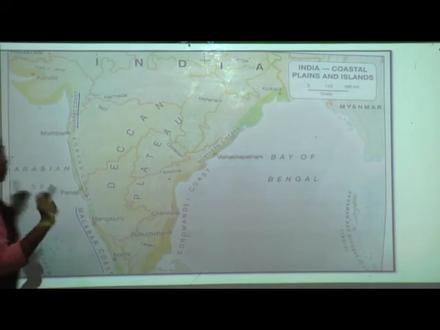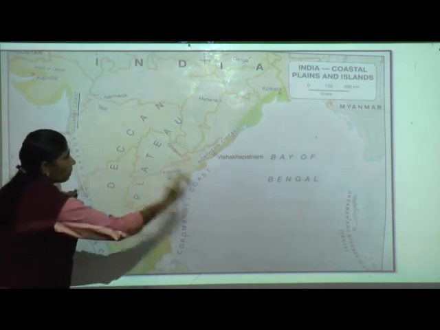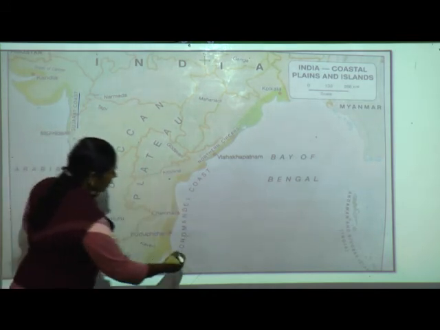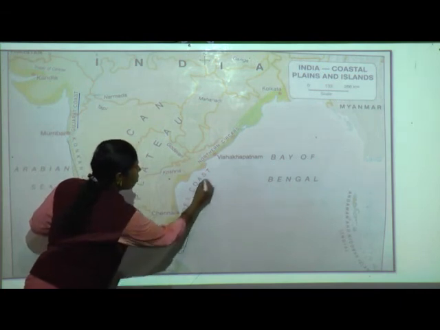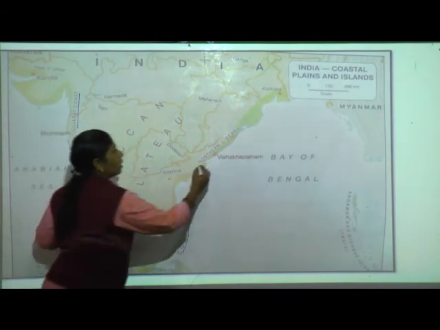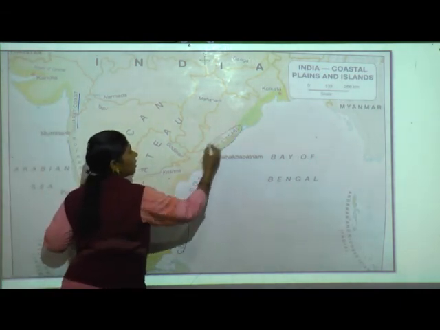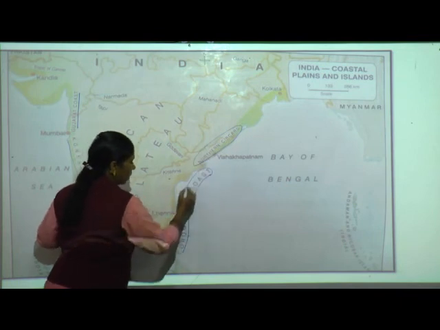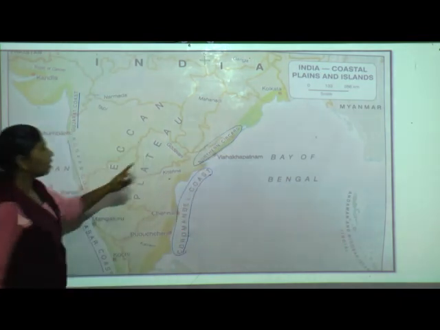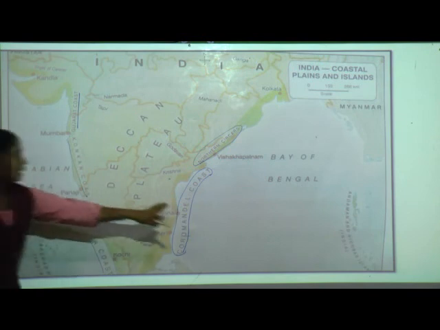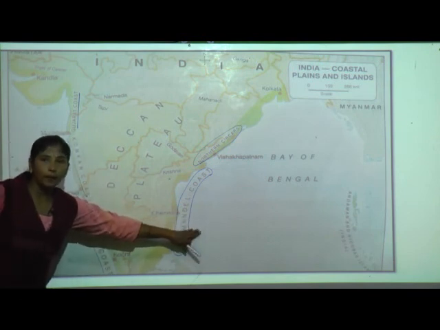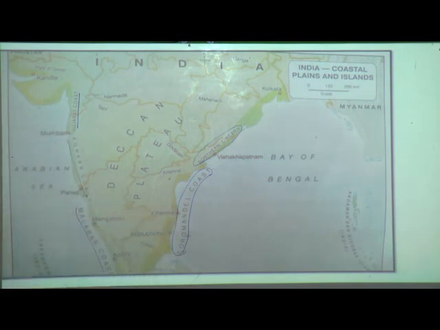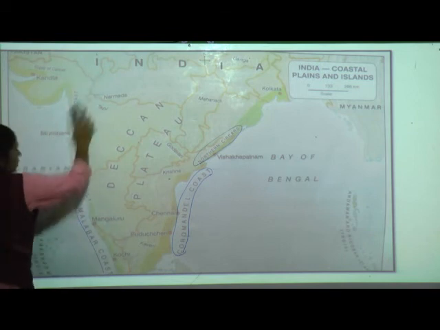Western side. Now come to the eastern coastal plain. What do we have here? Coromandel coast, correct? And Northern Sarkars. Coromandel coast and Northern Sarkars on the eastern coastal plain. Understood, students?